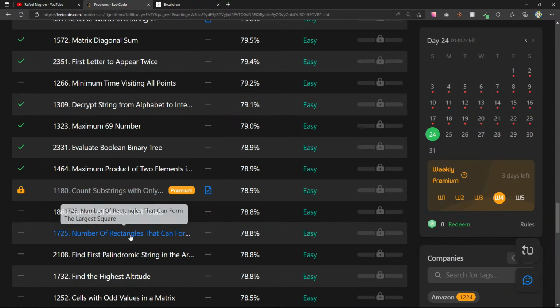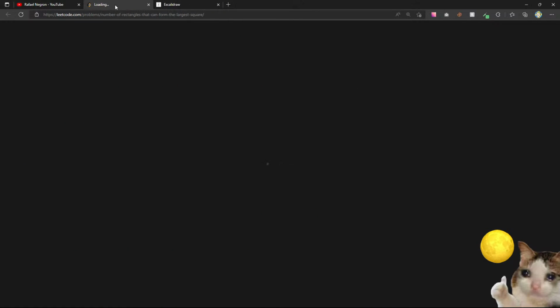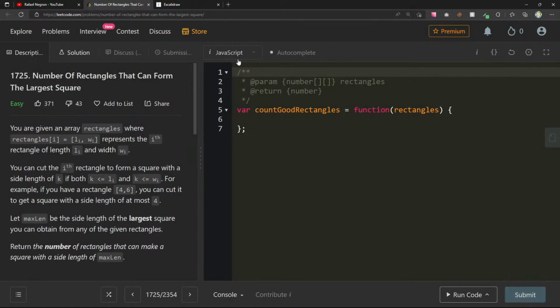So, number of rectangles that can form the largest square. You're given an array of rectangles where rectangles[i] represents the ith rectangle of length. Okay, you can cut the ith rectangle to form a square with a side length of k. If you have a rectangle 4, 6, you can cut it to get a square with a side length of at most 4.